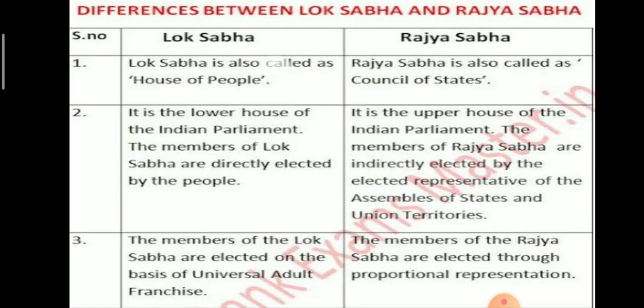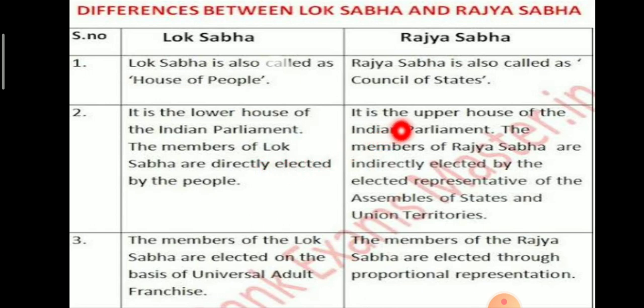Let's discuss the difference between Lok Sabha and Rajya Sabha. Lok Sabha is also known as the House of People and Rajya Sabha is called the Council of States. Lok Sabha is the lower house of Indian Parliament and its members are directly elected by the people.